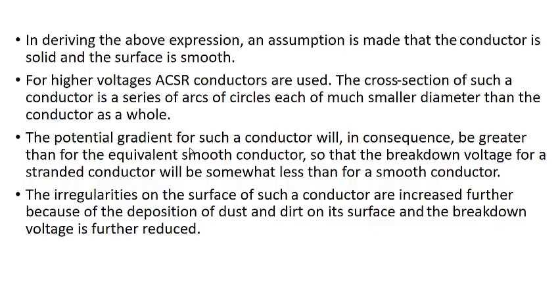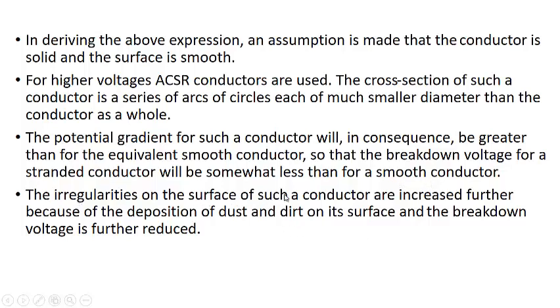There are smaller circles which are connected to each other, or placed against each other, to make such a conductor. The potential gradient for such a conductor will in consequence be greater than for an equivalent smooth conductor. When the potential gradient is greater, the critical disruptive voltage will be smaller. So the breakdown voltage for the stranded conductor will be somewhat less than for the smooth conductor.